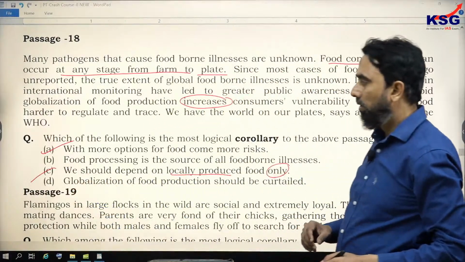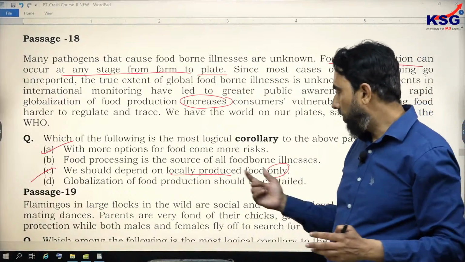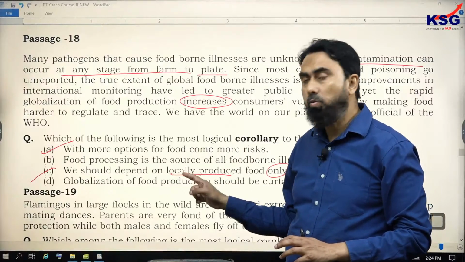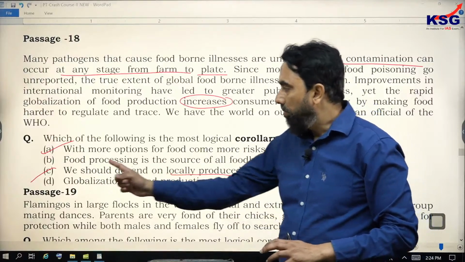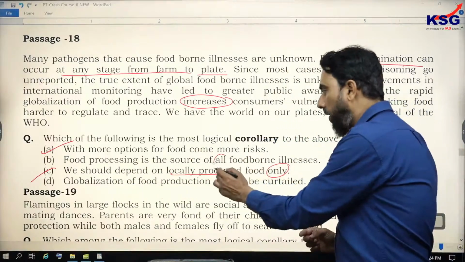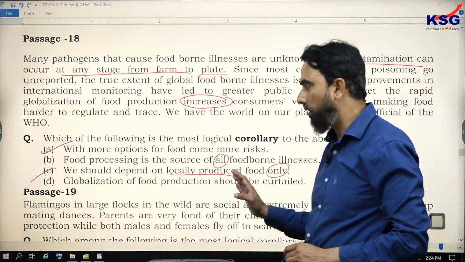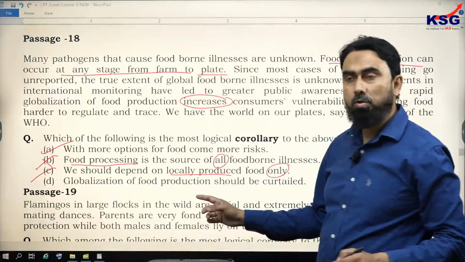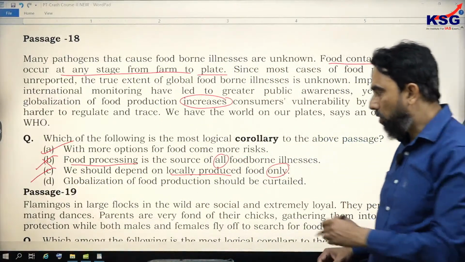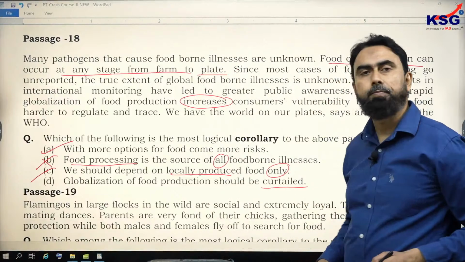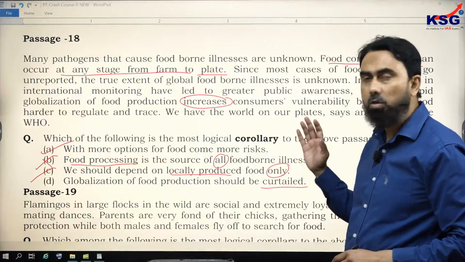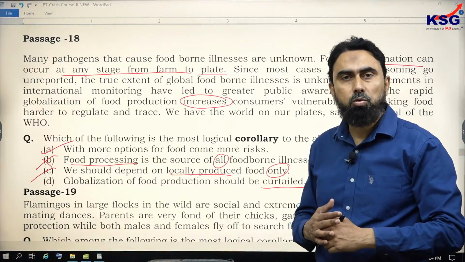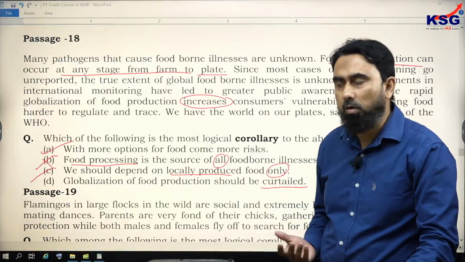Not correct. So I'm explaining this with this point in mind. Even if you do not remember the nature of the answer, the nature of the question, still you can notice the discrepancies there. B says food processing is the source of all food-borne illness. Again, you don't have any data for this, that food processing is the reason. So B is out. And the last option, globalization of food production should be curtailed, should be cut down. Making sense, but this is not the corollary of the passage, because the point is that due to the variety of foods and due to the travel, this is happening.